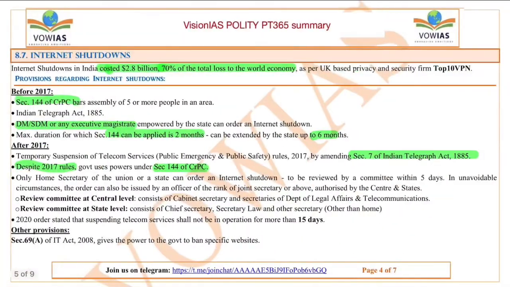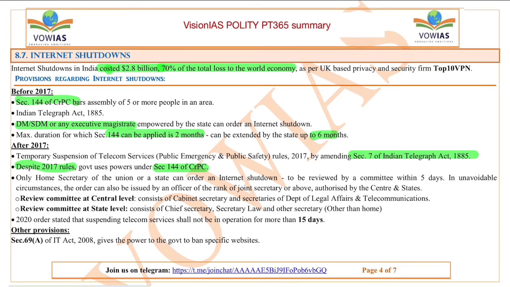Next one is internet shutdowns. Internet shutdowns in India have cost about 2.8 billion dollars, which is 70% of the total loss of the world economy, as per the UK-based privacy and security firm Top 10 VPN. It is a UK-based security firm, and it has said that internet shutdowns are causing a lot of damage to the Indian economy.